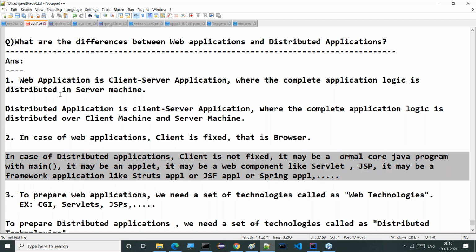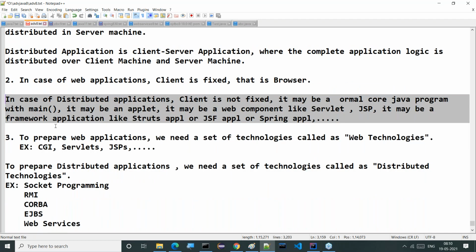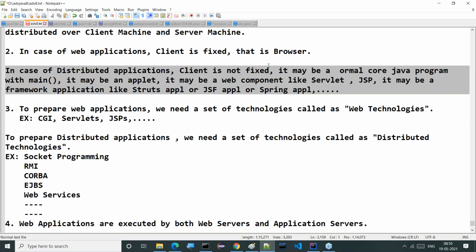In distributed applications, the client is not fixed. It may be a normal core Java program with a main method, or an applet, or a web component like servlet or JSP. It may be a framework-based application like a Struts application, JSF application, or Spring application.